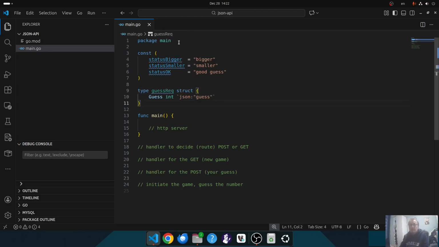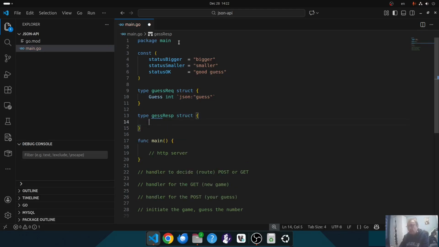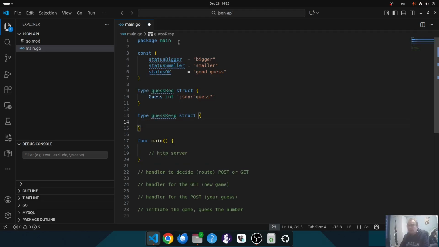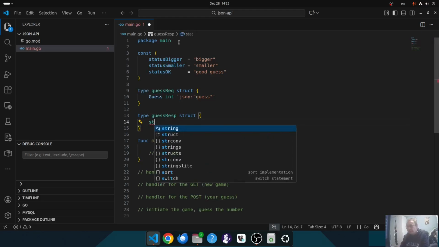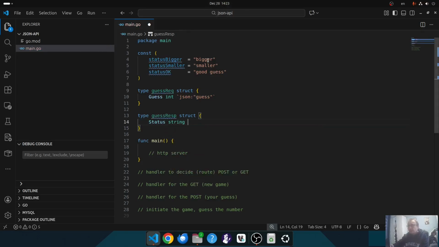Okay, what we can respond with: type guess response as a struct, and we can respond with the status. That's going to be a string with one of those values above.